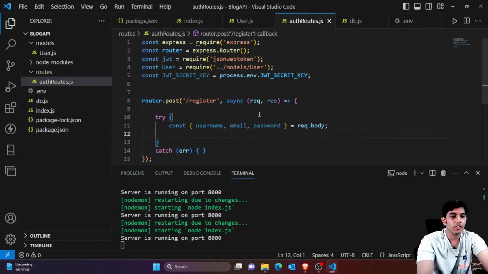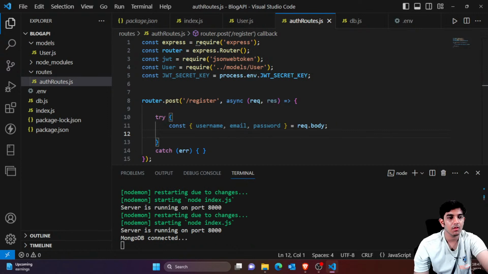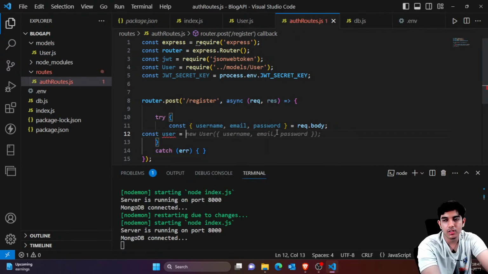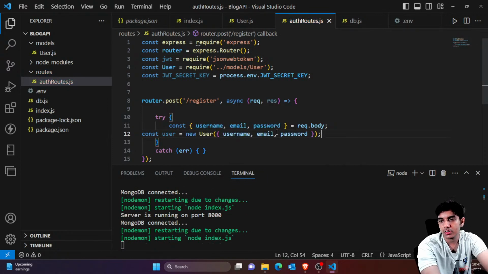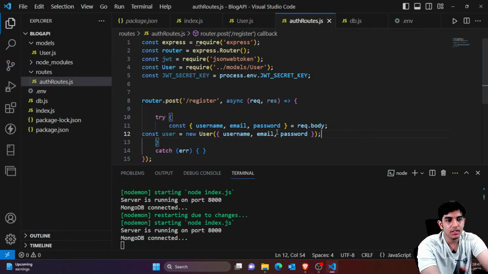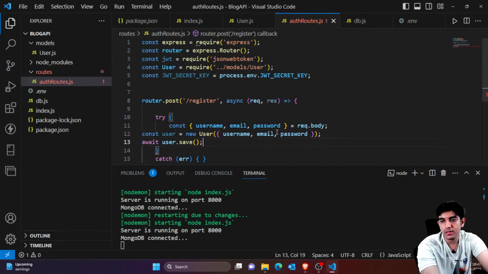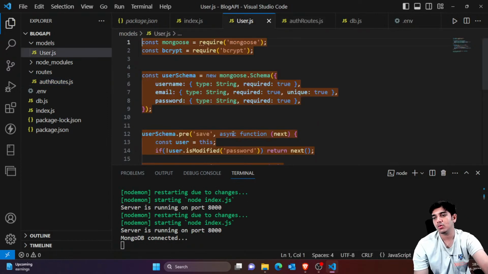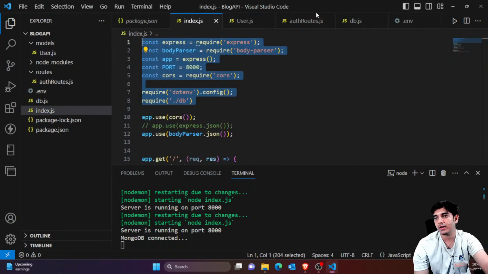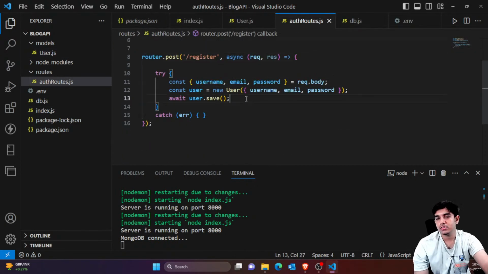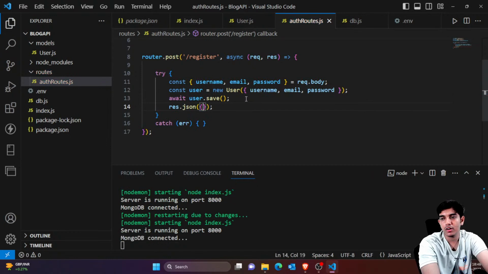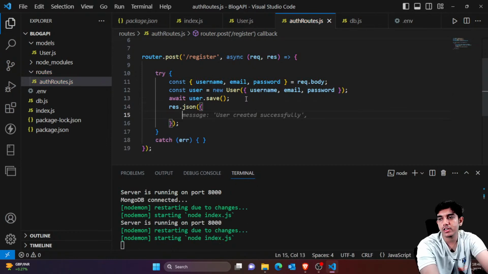So in the try part, what you need is const user. Now we are saving the new user with these three fields. You just have to write it this way. Now your user would be saved with these three fields, and now you would simply say await user.save. That's it. Now you can see things are working fine. If I click on this, it would take me here, which means everything is fine. So once your user is saved, you would be sending a response, that is res.json, and automatically 200 type responses here.